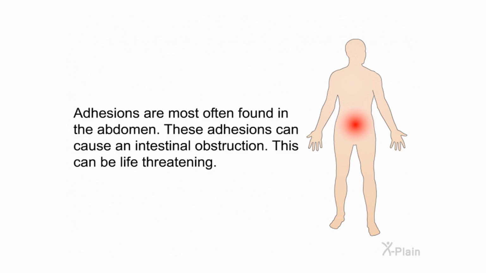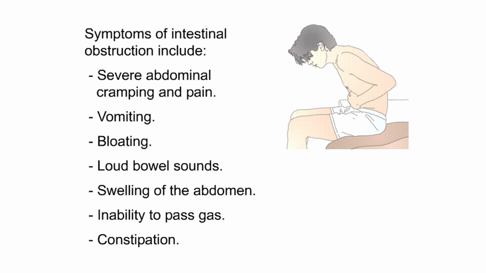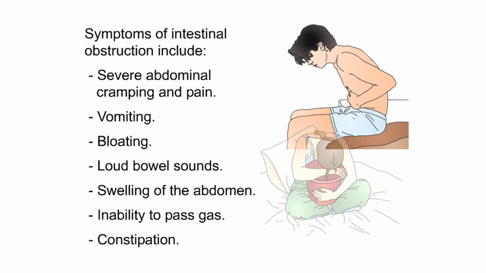Adhesions are most often found in the abdomen. These adhesions can cause an intestinal obstruction. This can be life-threatening. Symptoms of intestinal obstruction include severe abdominal cramping and pain, vomiting, bloating, loud bowel sounds, swelling of the abdomen, inability to pass gas, constipation.